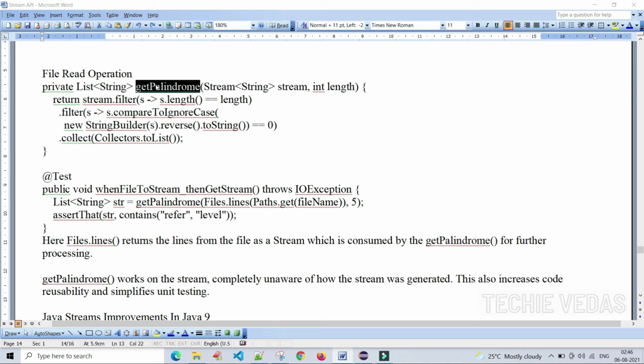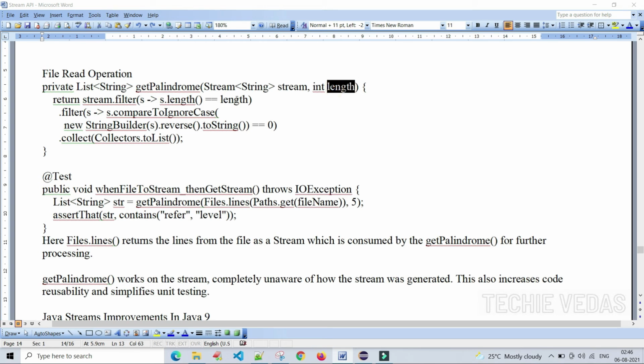That is a string palindrome. So what are we doing here? First, filtering: we check the length of the input string against the length of the data.